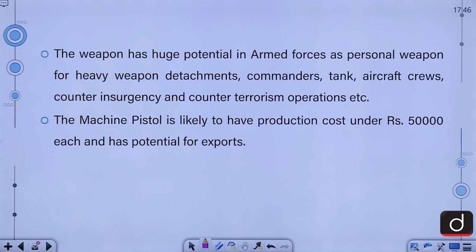The weapon has huge potential in armed forces as a personal weapon for heavy weapon detachments, commanders, tank and aircraft crews, counter-insurgency and counter-terrorism operations, etc. The machine pistol is likely to have production costs under Rs 50,000 each and has potential for exports as well.